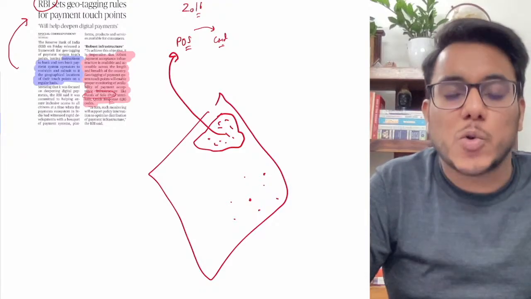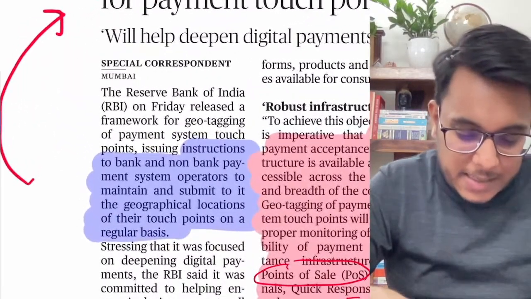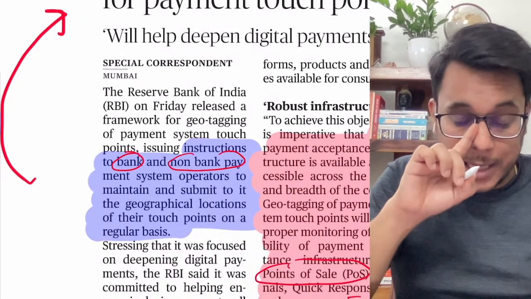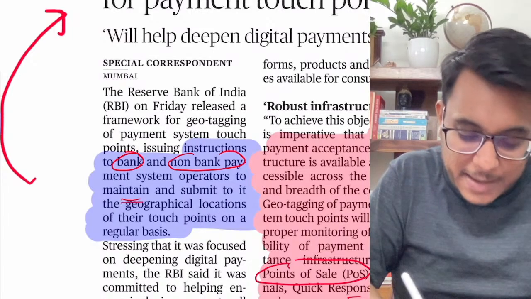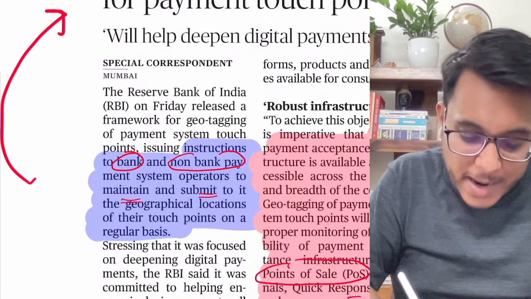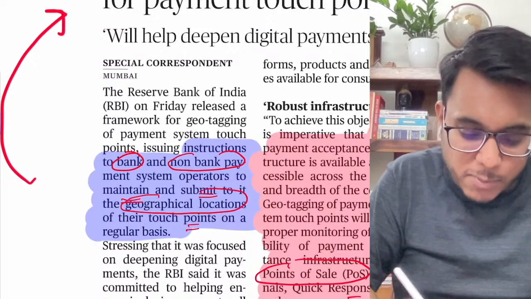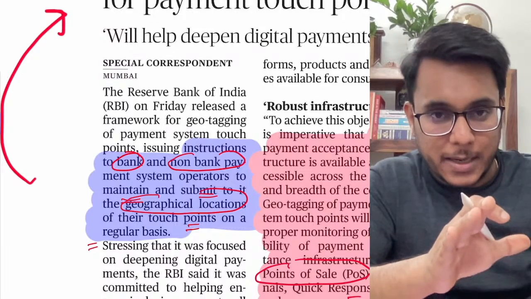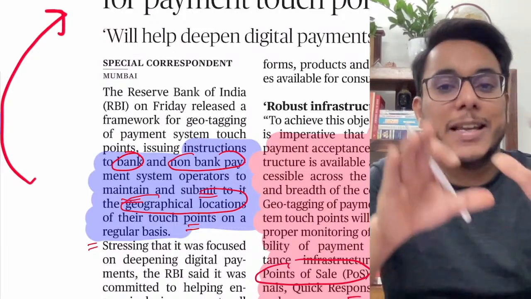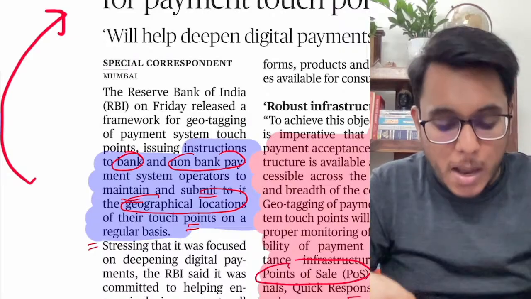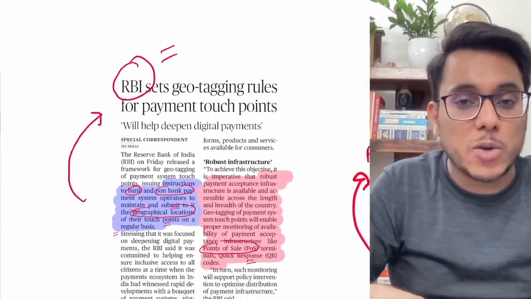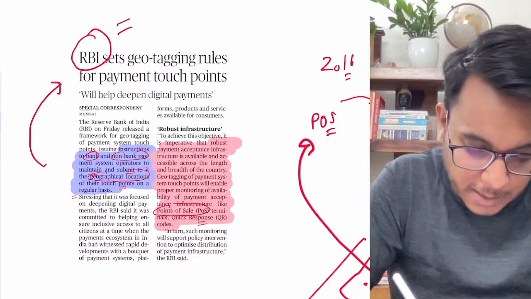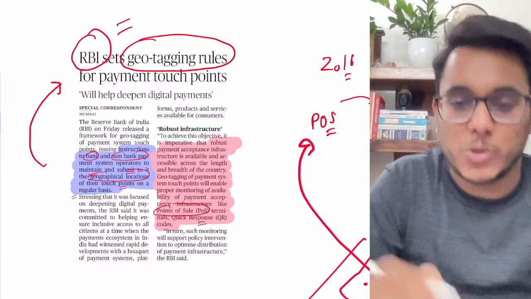So RBI has instructed the banks as well as the non-bank payment operators to maintain and submit to the RBI, on a regular basis, the geographical locations of these touch points: in which area these POS are located, which area has more POS, which area has fewer. You need to make a record and update this information to the Reserve Bank of India. The geotagging rules have been notified.